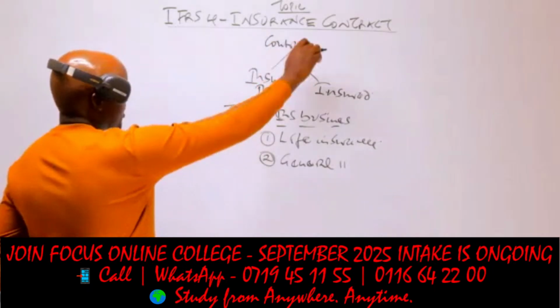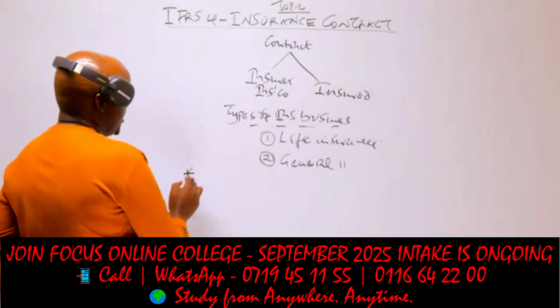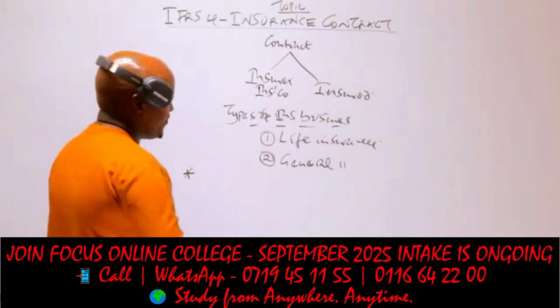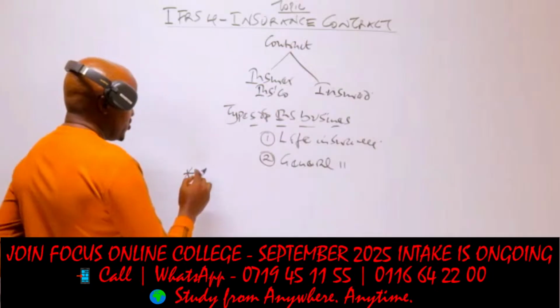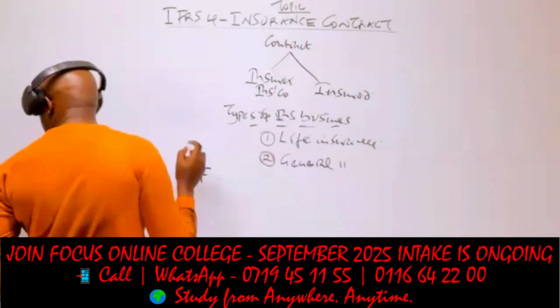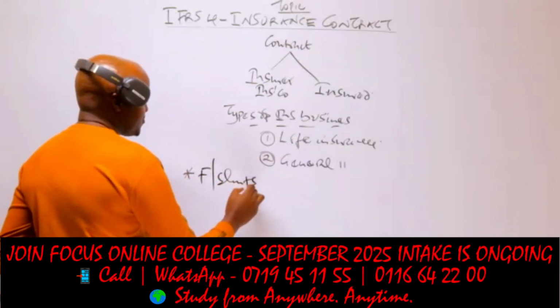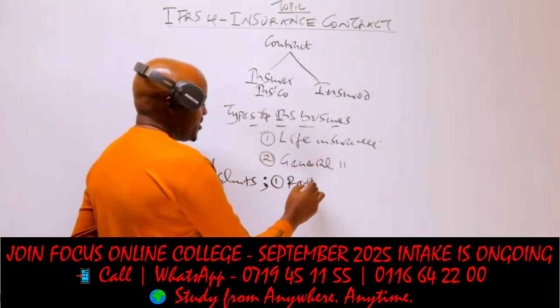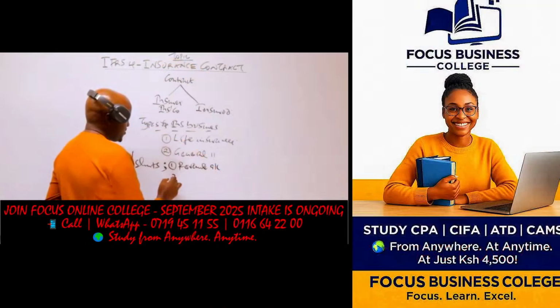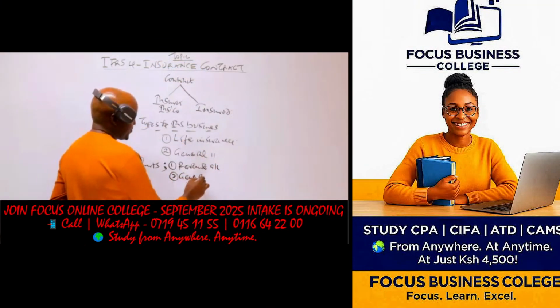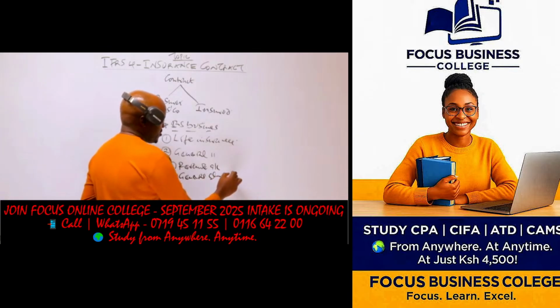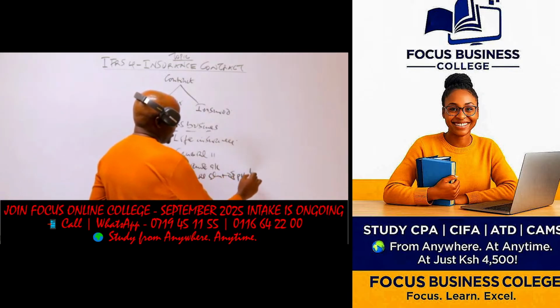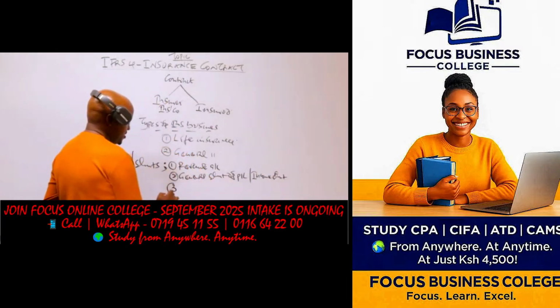So now the insurance companies, or basically those particular companies which undertake insurance business, at the end of each year, they are expected to prepare financial statements. The financial statements prepared by these insurance companies include: number 1, we have the revenue account. Number 2, we have the general statement of profit or loss, or basically the income statement. And number 3, we have the statement of financial position.